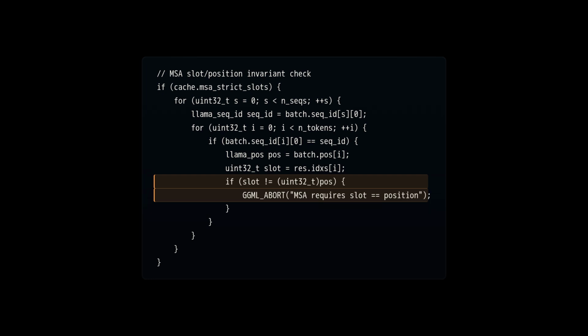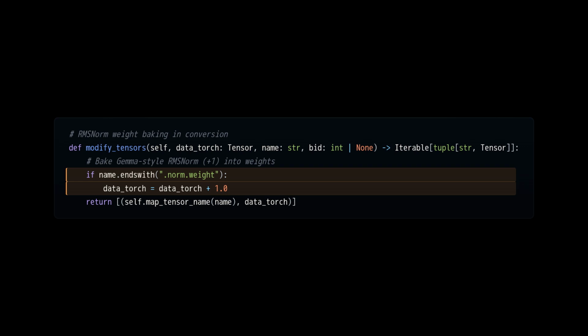The other notable risk is in the conversion script. RMS norm weight baking adds 1 to all norm weights unconditionally, assuming all M3 models use Gemma-style RMS norm, where weights are stored as 1 plus W. If a model variant uses plain RMS norm without this offset, the conversion will produce incorrect weights. There's no safeguard or model variant detection here, so this is an assumption that holds for current M3 models but could break with future variants.